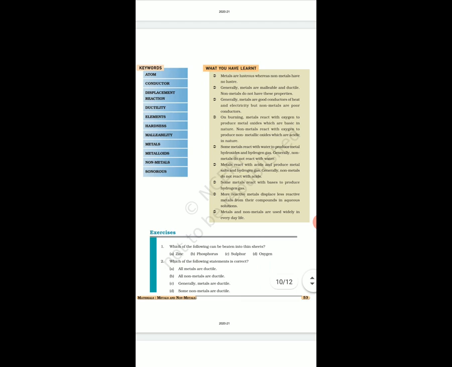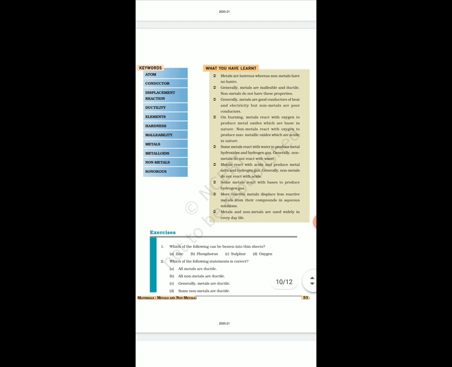We have already gone through the chapter. We have seen the physical properties, the chemical properties, then the displacement reactions, right? That is with water, with air, with base, with acid. These are all called displacement reactions. We have also seen the uses of metals and non-metals. Now the exercise, that is in the textbook page number 53.